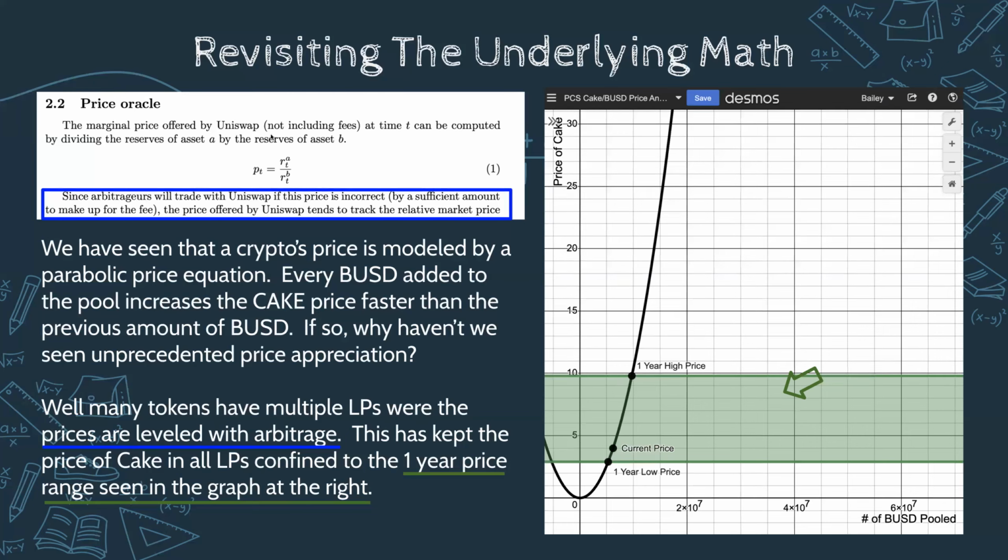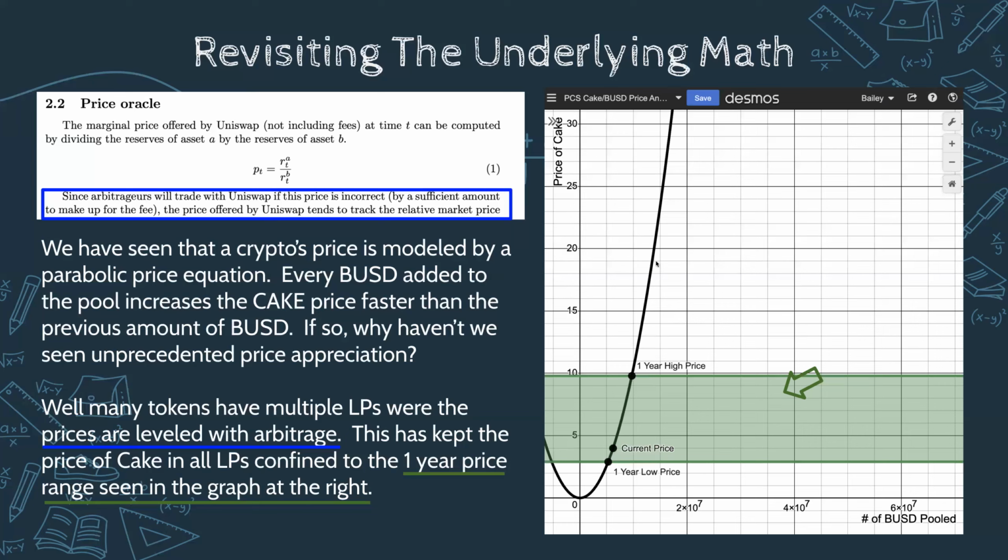And that is one of the things that is going to prevent this really high price appreciation from occurring: arbitrage can occur and bring down the price, and bring up the prices in some of the other pools that might be lagging behind. And if we notice, guys, I graphed this price appreciation.